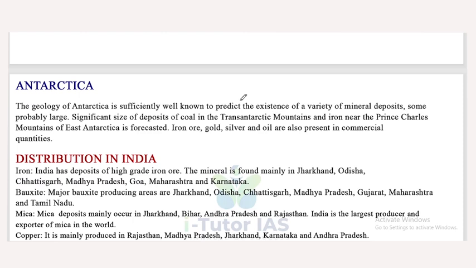Now, the last continent is Antarctica. The geology of Antarctica is sufficiently well known to predict the existence of a variety of mineral deposits, some probably large. Significant deposits of coal in the Trans-Antarctic Mountains and iron near the Prince Charles Mountains of East Antarctica are forecasted. Iron ore, gold, silver and oil are also present in commercial quantities.